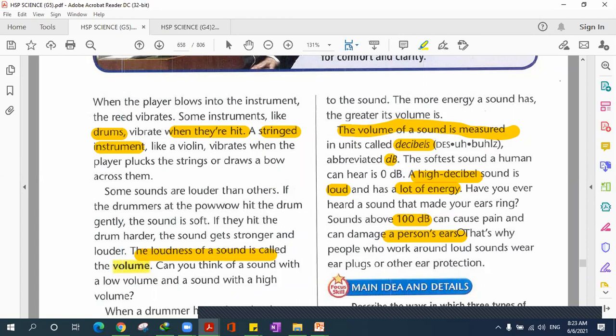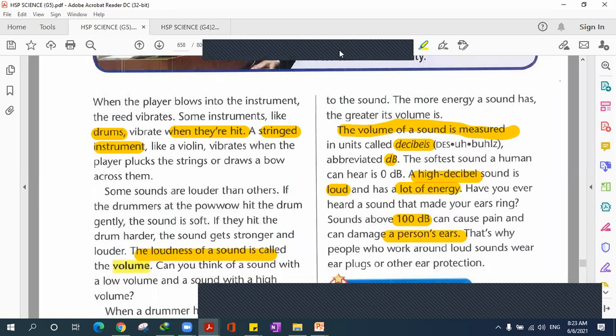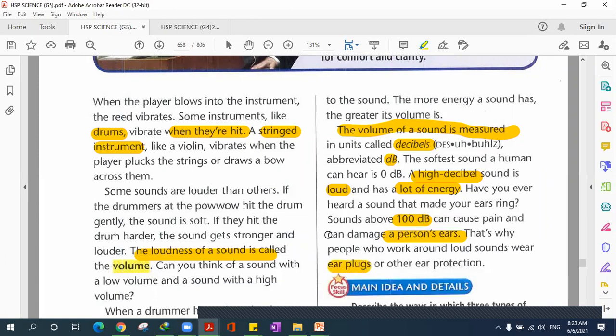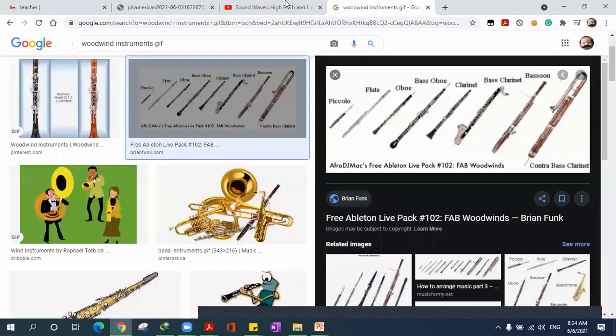That's why people that work in airports, for example, wear earplugs. Do you know the earplugs? What do you mean by earplugs?